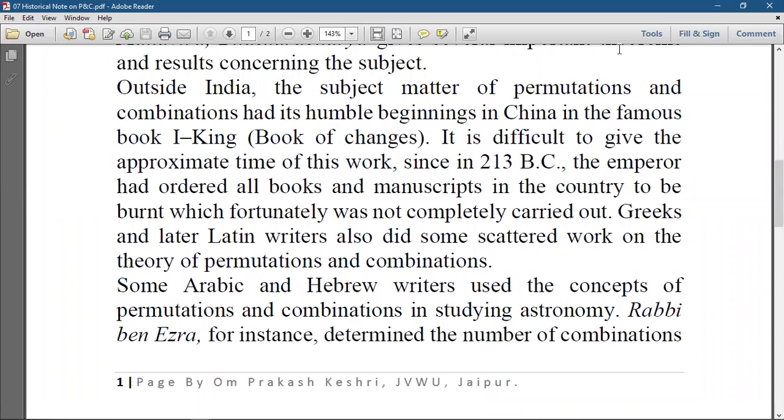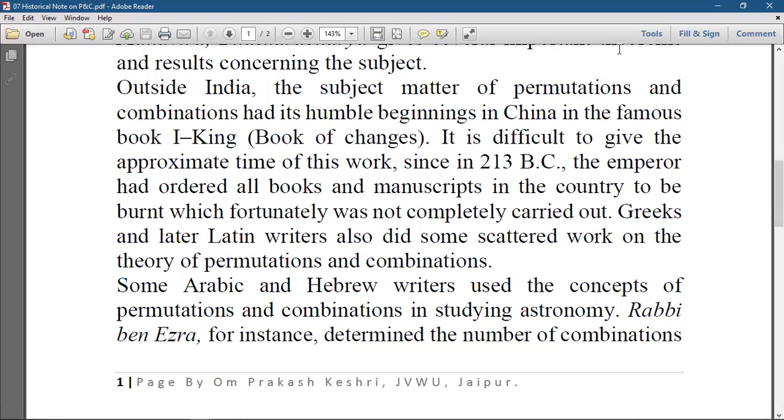Now let us see some work from outside of India. From outside India, the subject matter of permutation and combination had its humble beginning in China, in the famous book I Ching, the Book of Changes. It is difficult to give the approximate time of this work since in 213 BC the emperor ordered all books and manuscripts in the country to be burned, which fortunately was not completely carried out.